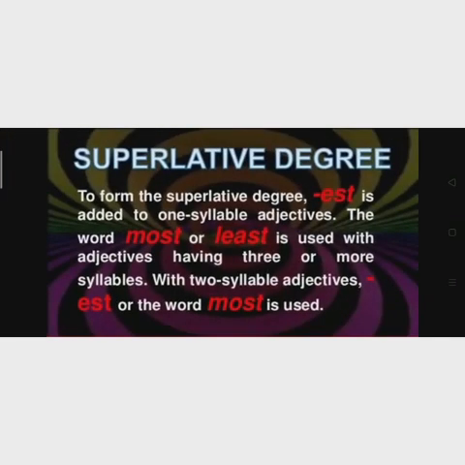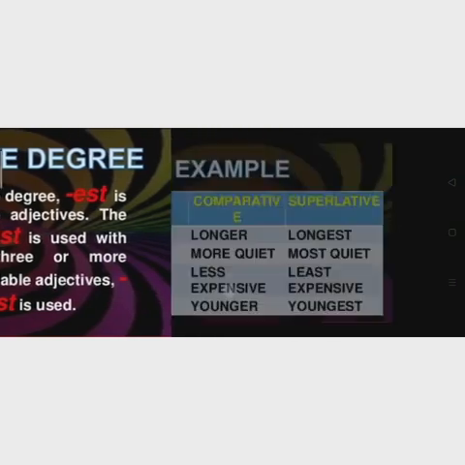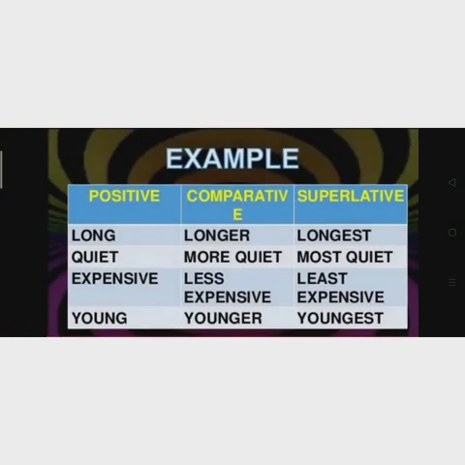To form superlative degree, est is added to one syllable adjectives. The word most or least is used with adjectives having three or more syllables. With two syllable adjectives, est or the word most is used. For example, long, longer, longest. As you can see, in comparative we put er at the end, and in superlative est. Quiet, more quiet, most quiet. Expensive, less expensive, least expensive.